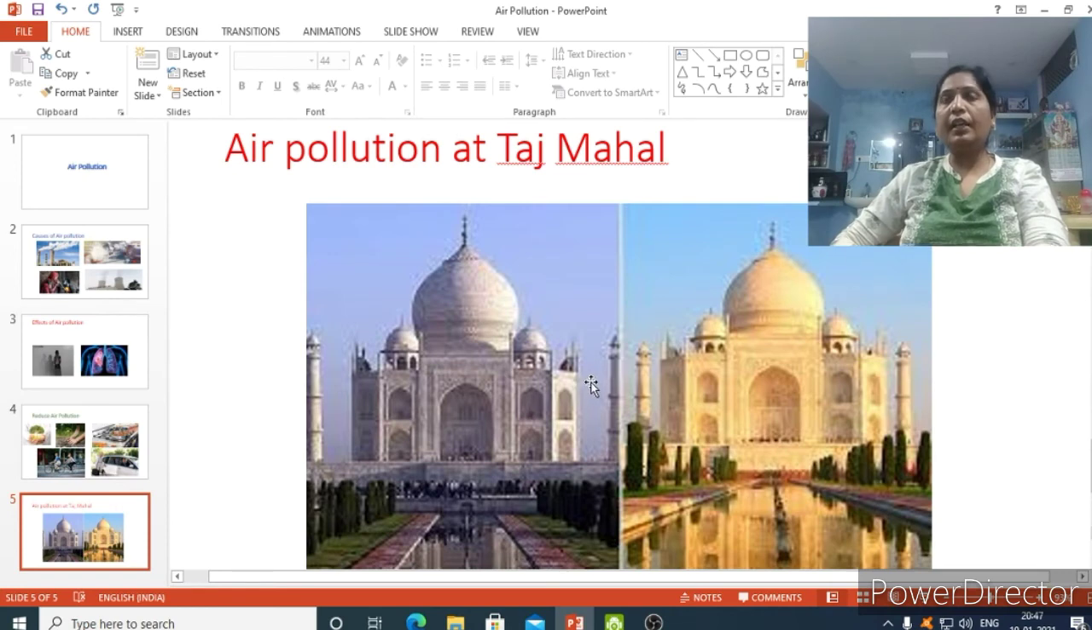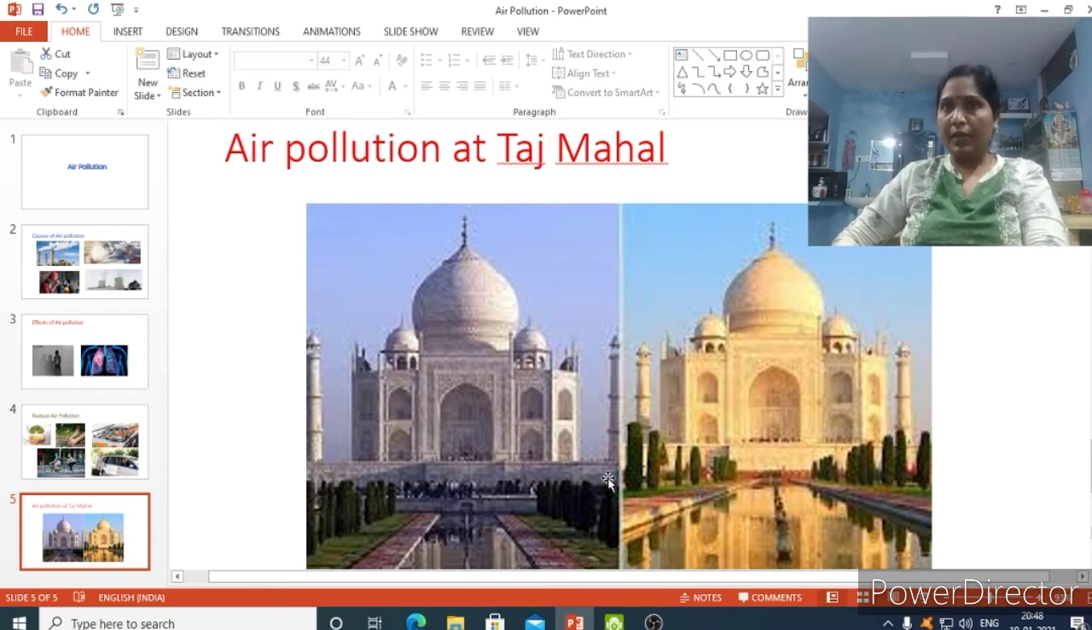And one more dangerous thing we are facing right now is at Agra, one of the seven wonders of the world, our Taj Mahal. It is so beautiful, but now it has been declared to be under threat because of air pollution. It's becoming yellow in color. Decolorization is occurring near the Taj Mahal. Due to the pollution around it, it's losing its beautiful white color and turning yellow.